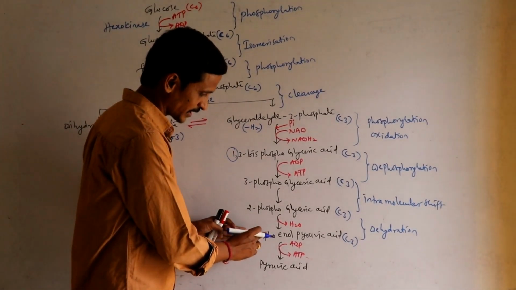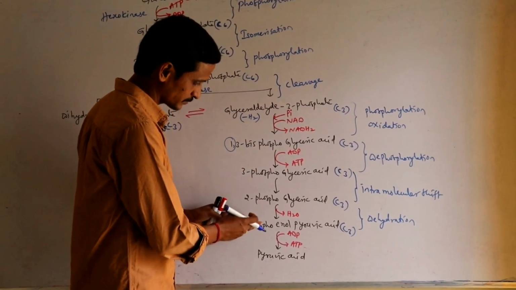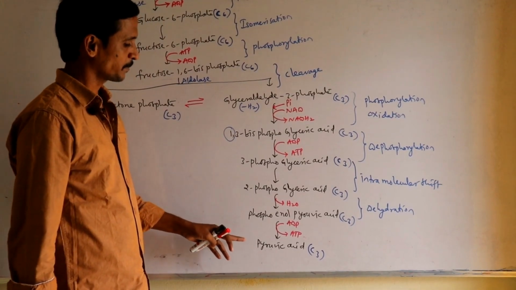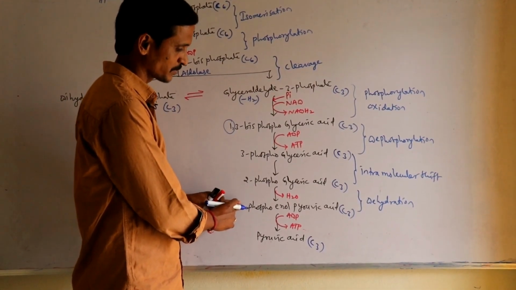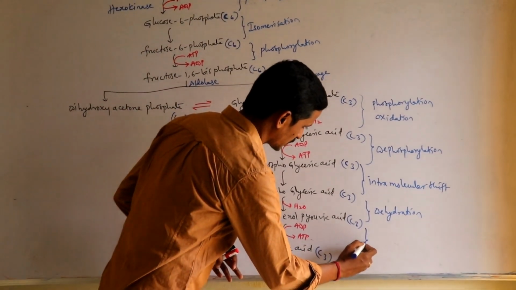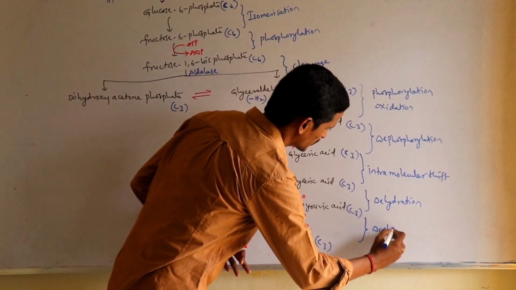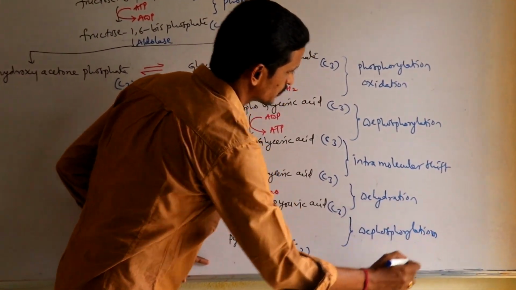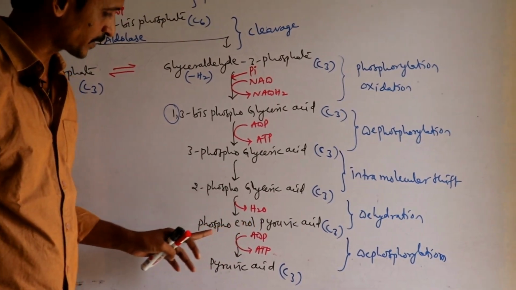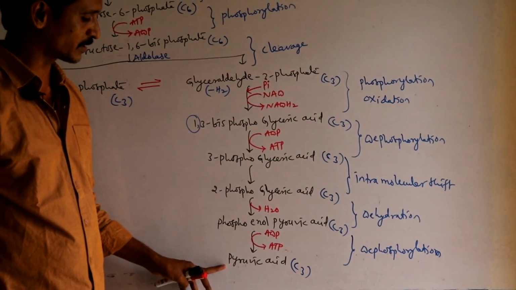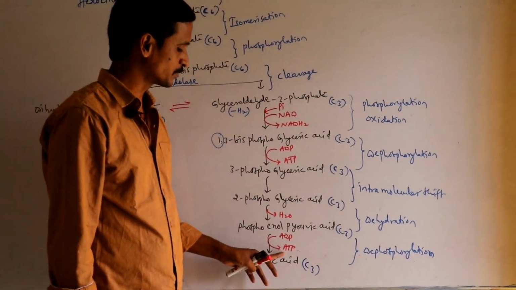Then from phosphoenol pyruvic acid, the phosphate group is removed, so the remaining compound which is formed here is called pyruvic acid. The phosphate group which is removed is immediately taken by ADP, so one more ATP is formed. So removal of that phosphate group is called dephosphorylation again. The phosphate group is accepted by ADP, so ATP is formed, and the final product we got is pyruvic acid. So you got one more ATP.